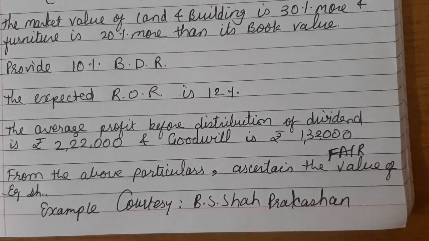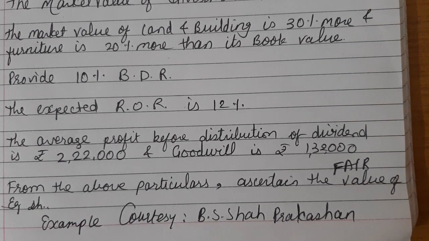So, we have to ascertain the fair value, guys. It means the formula of fair value is intrinsic value plus yield value divided by 2. So in short, we need to calculate the value of share as per all the three methods, that is intrinsic value, yield value and fair value.